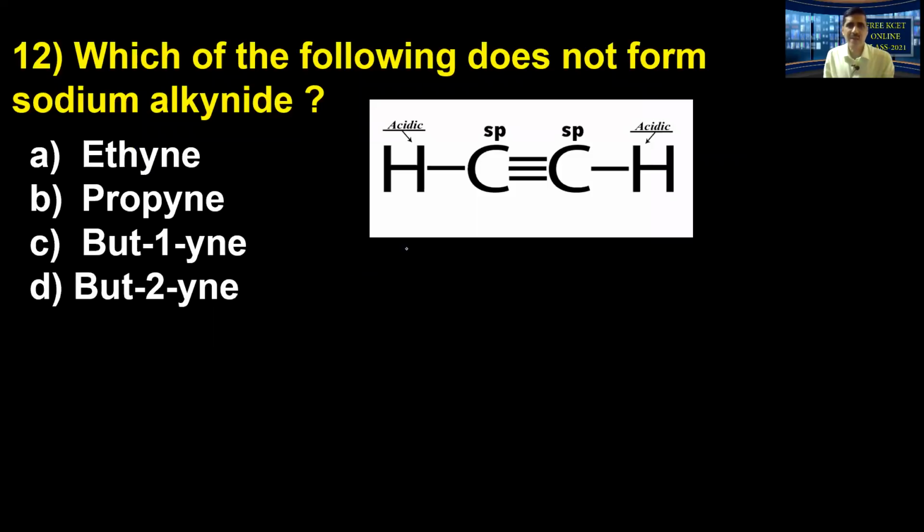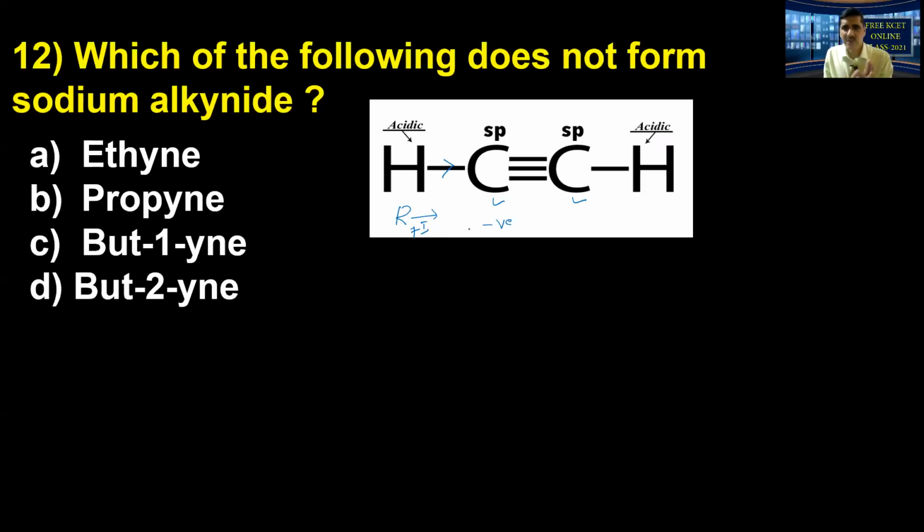Look at this, the carbon atoms of the carbon-carbon triple bond are going to be sp hybridized. They are more electronegative. They pull the bonding pair of electrons towards themselves. You know that. So the hydrogen atom bonded to the carbon atom of the carbon-carbon triple bond in alkynes is going to be more and more acidic. In ethyne, there are two hydrogen atoms, both acidic. If I substitute one side with R, this results in a plus effect, and then the acidic strength keeps decreasing.